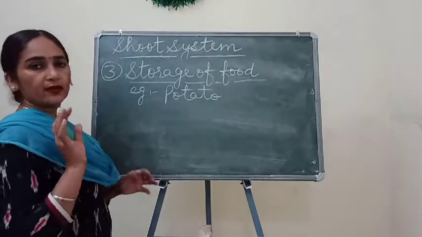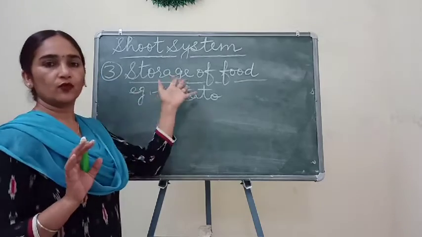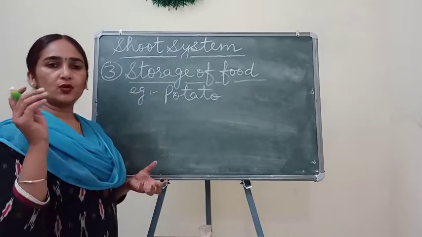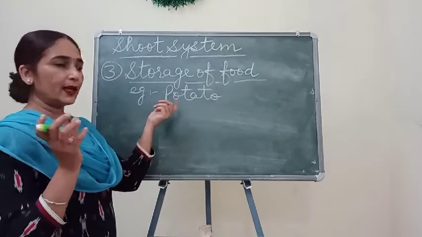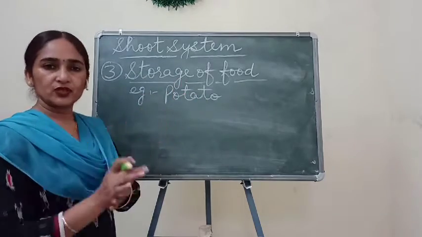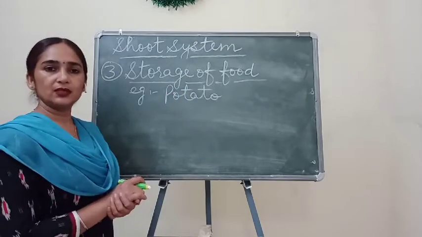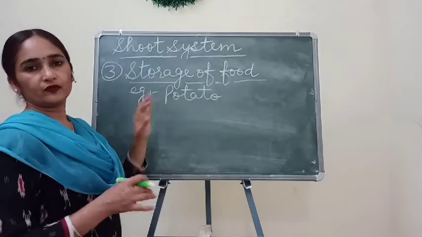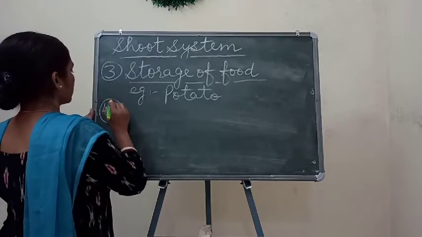Potato and ginger are the common and best examples of storage of food in the form of stem, because potato, ginger, garlic and onion all store food in them, and we eat these parts as vegetables so that we can get the food present in them. We eat the stem part of these plants. So the third function is storage of food.